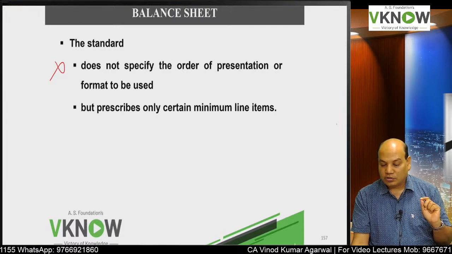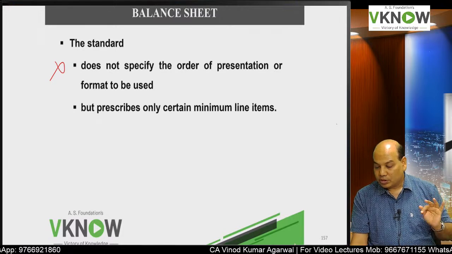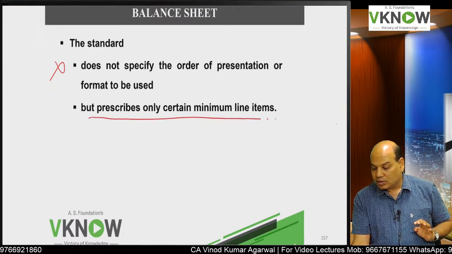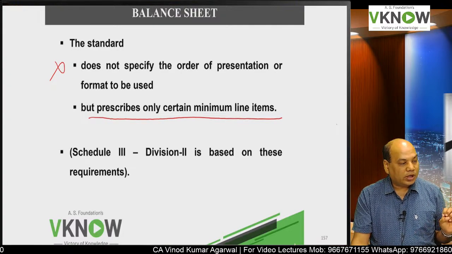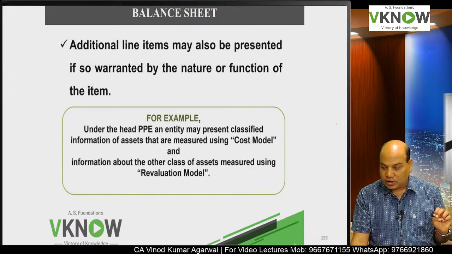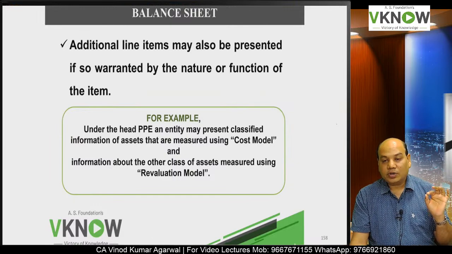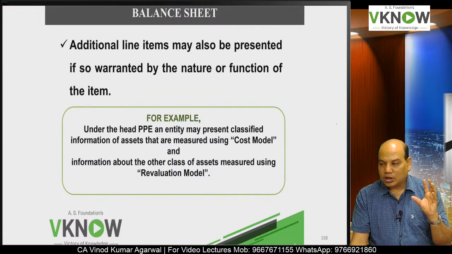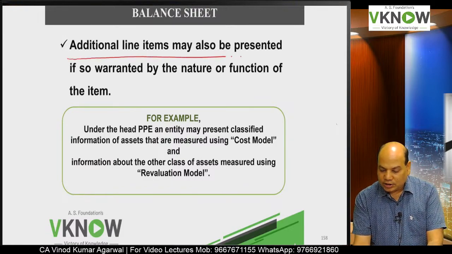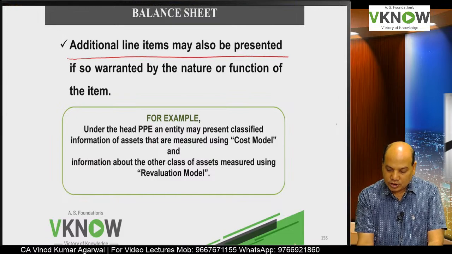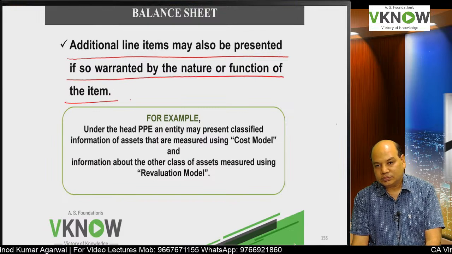Remember, Ind AS does not give any particular requirement of a particular format, but it gives certain minimum line items that you should present. Then from where will you get the presentation? You will get the presentation from Schedule 3, Division 2 for an Ind AS company. It gives you a little flexibility. What is that? Additional line items may also be presented if so warranted by the nature or function of the item. Is it right?